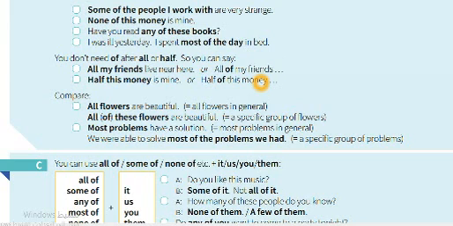This is the structure that we really hear from the conversation of native speakers. All flowers are beautiful. All of these flowers are beautiful. So when you say "these" or "my", you define, and here you become more specific. Most problems have a solution: most problems in general. So in general here, we didn't add that.